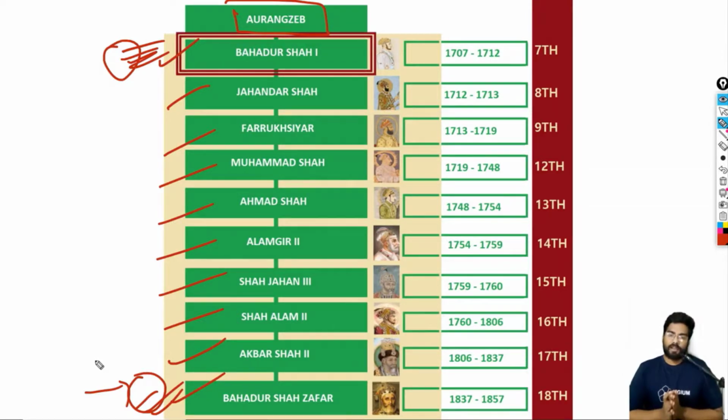So for exams, this chapter is not that important, but some questions may come. Now the problem is that we don't have jobs and the competition is rising. So we have to explore and study in depth all of these topics. So first we will be discussing Bahadur Shah I.